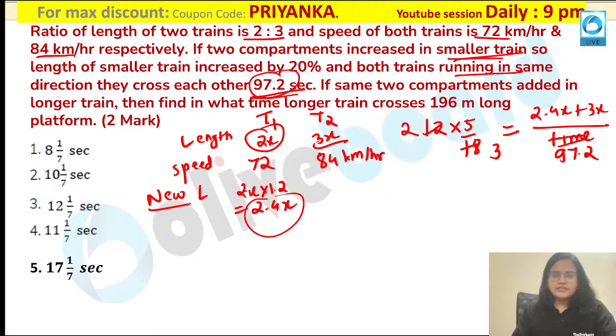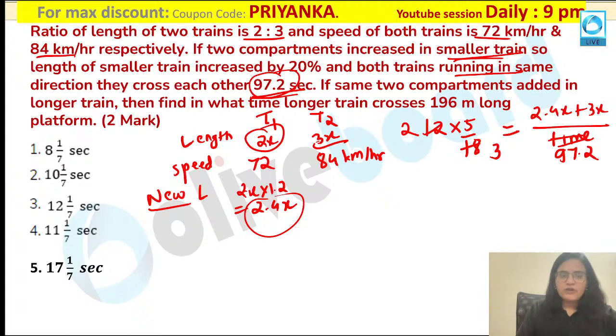Anybody can tell me what is the value of x that you are getting? If anybody has calculated the value, yes. What would be the value of x from this? Simply you have to substitute the value and calculate your x value over here. 12. Okay, very good. So 17 1 by 7 is the final answer over here.